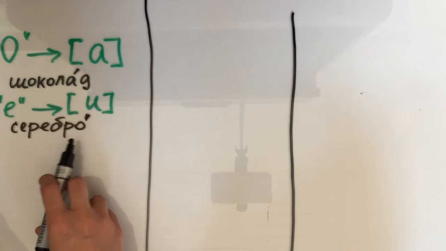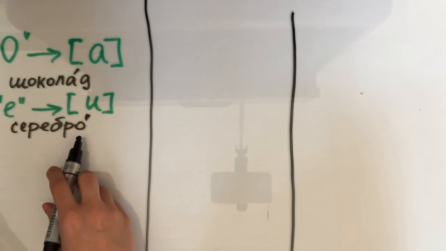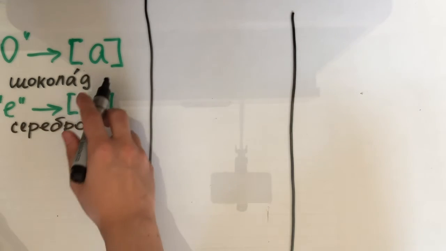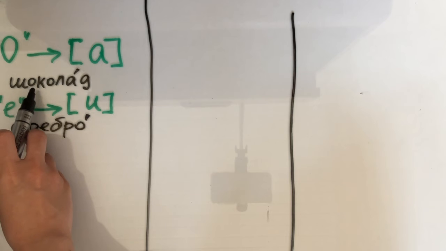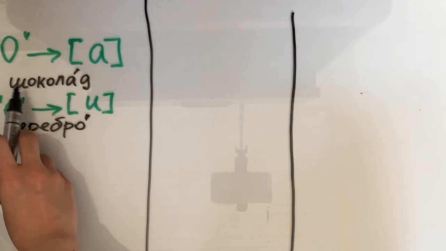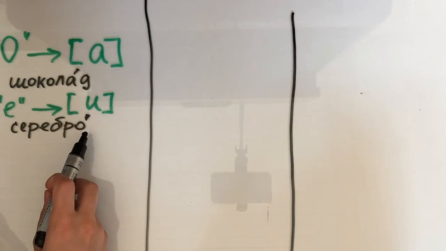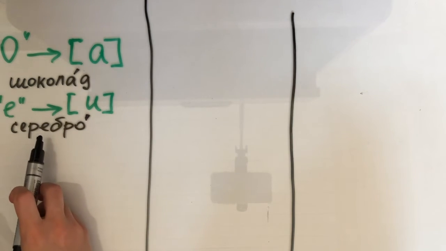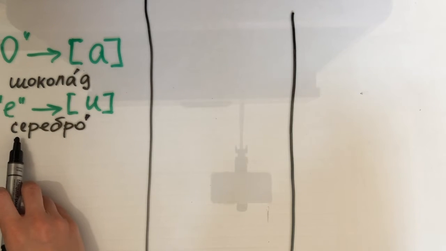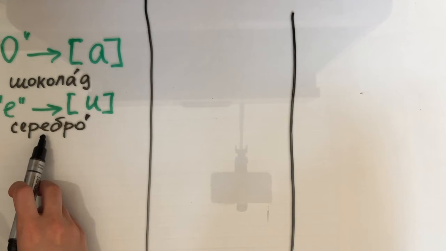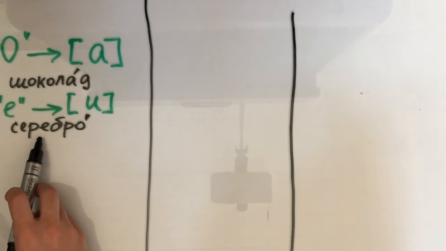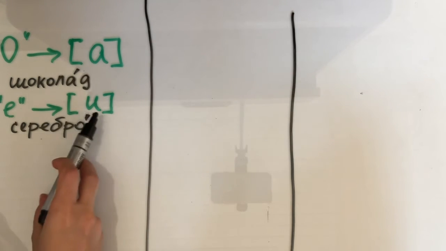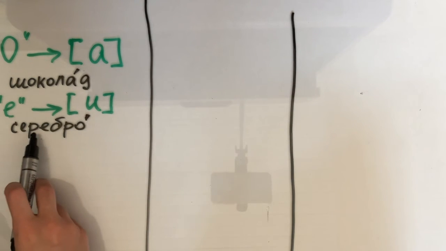Please have a look. Серебро. The stress falls on O. That's why we pronounce it as O and not A. Whereas in the first case, the stress didn't fall on O and we pronounced it as A. Chocolate. However, серебро. In this case, we see two vowels E. They are unstressed. That's why they are pronounced as I. Серебро.